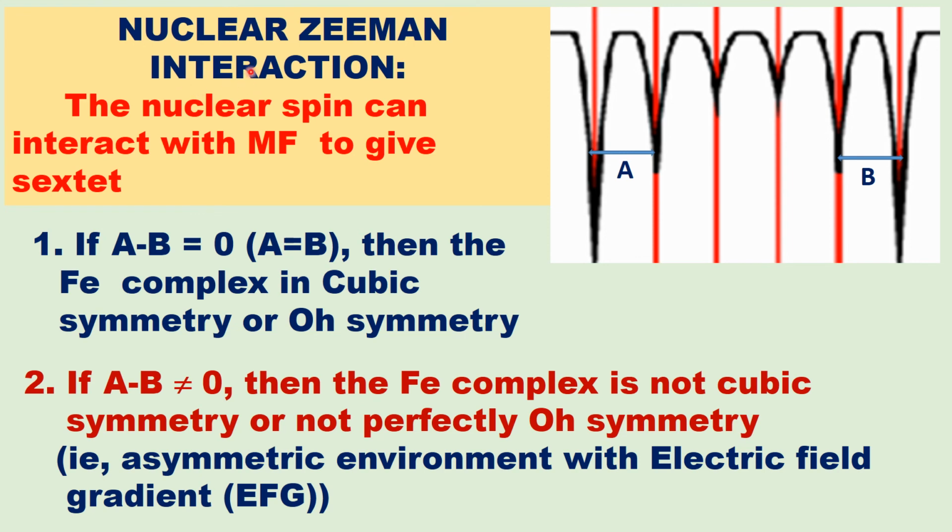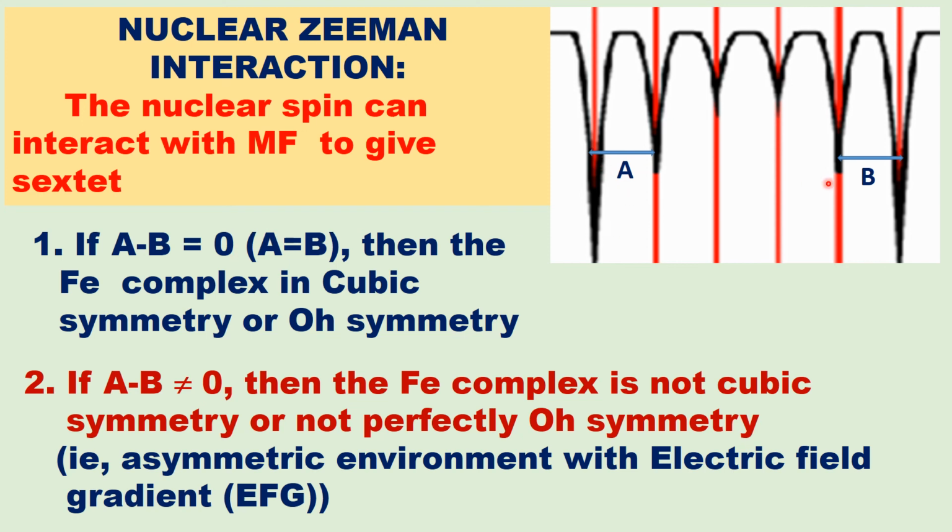So due to the nuclear Zeeman interaction, a sextet spectrum is obtained. Let us take the energy gaps between the extreme lines. This is A, and this is B, the energy gap.